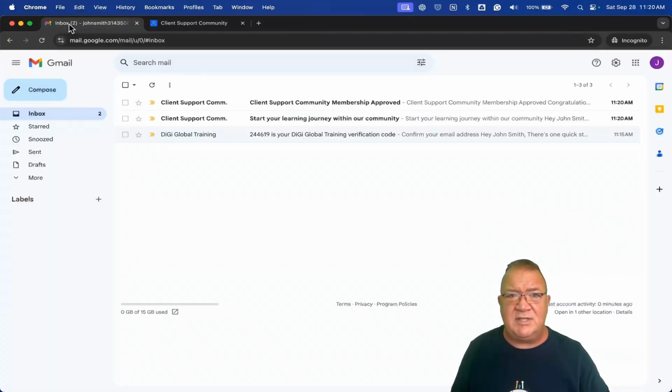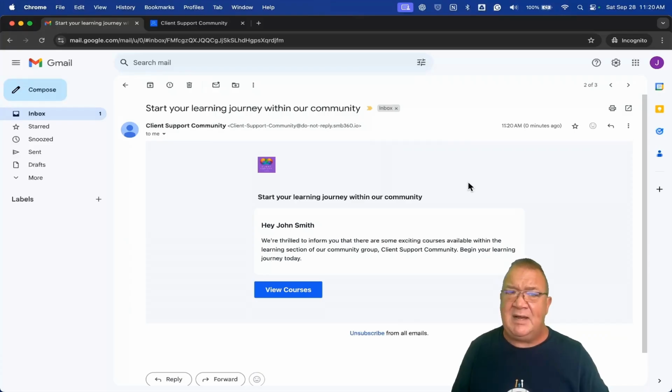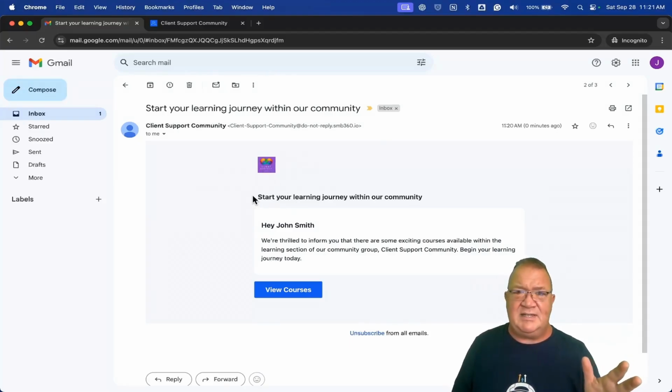I want to come back over here to the email. Notice that we have a couple of other things that popped in here that I want to sit back and show you. Here, there is this email. Every time somebody joins your particular group, they do get this email that's branded with your particular logo, or the default, if that's what it is. Unfortunately, this is one of the things that suck. You cannot customize this email template.